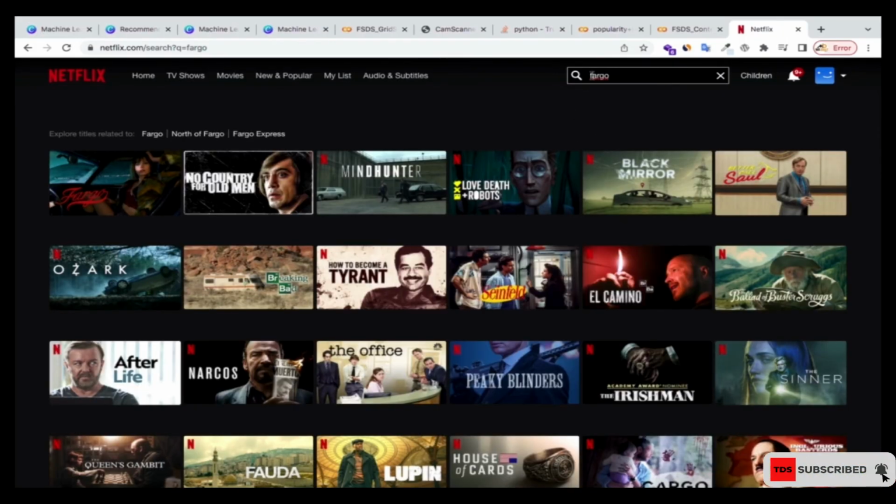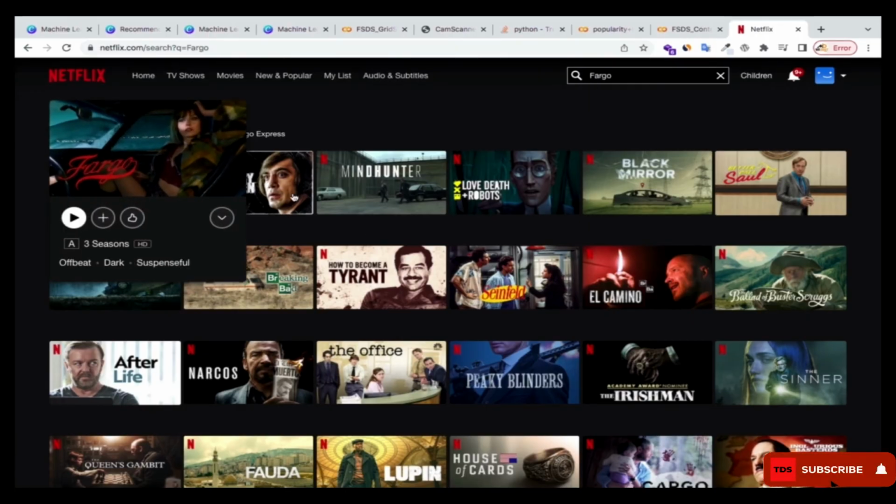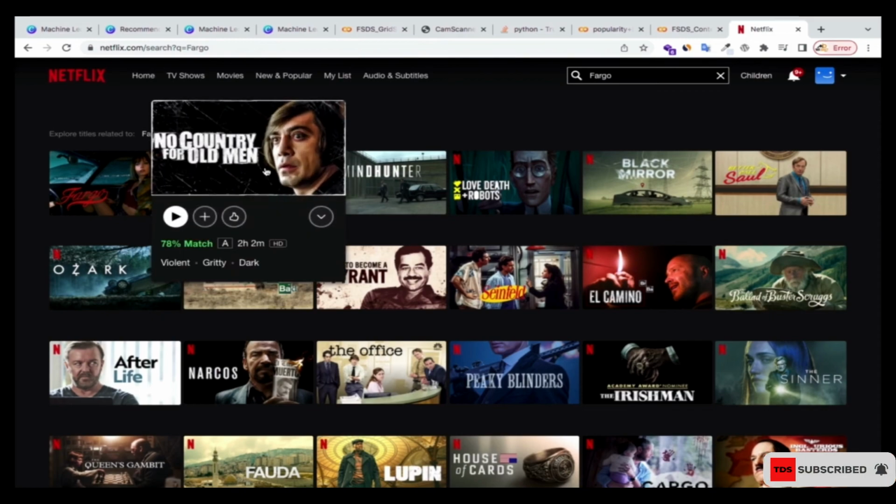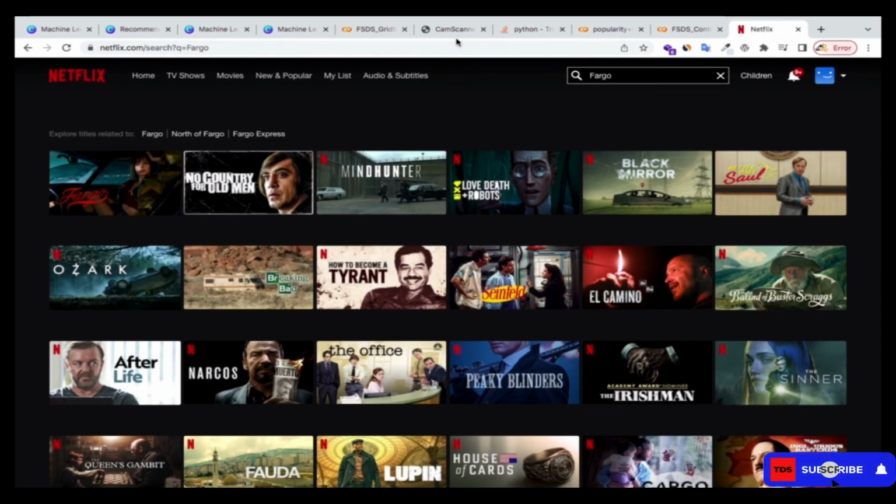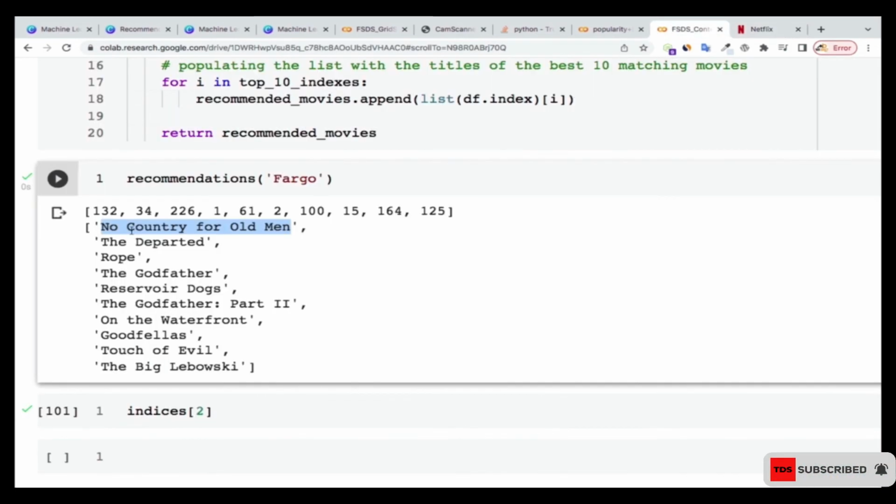Let me, I think it starts with caps, right? Okay, now you see the recommendation. Now you see Fargo is here, No Country for Old Men, right? Now if you go to what we're doing, you see that was there, No Country for Old Men. You see that was the recommendation that is given to us.